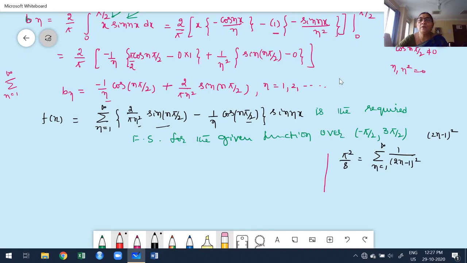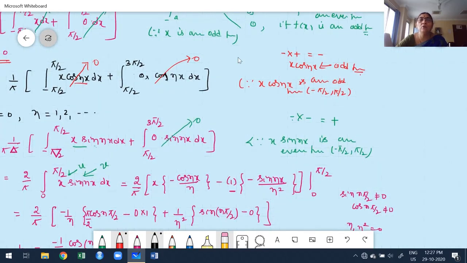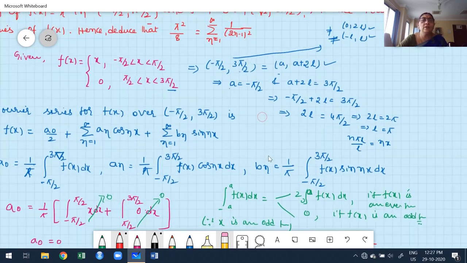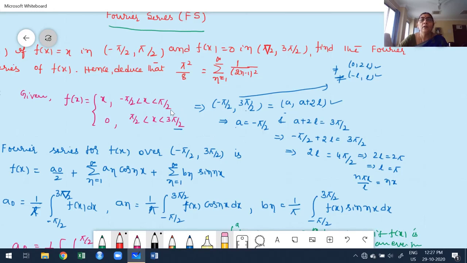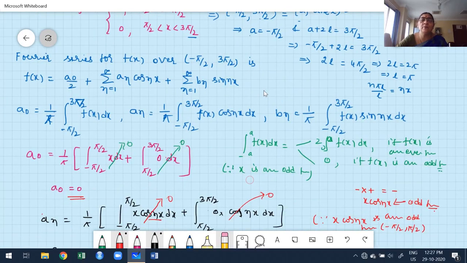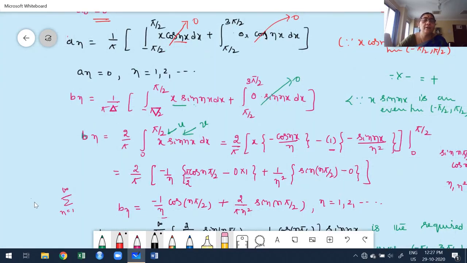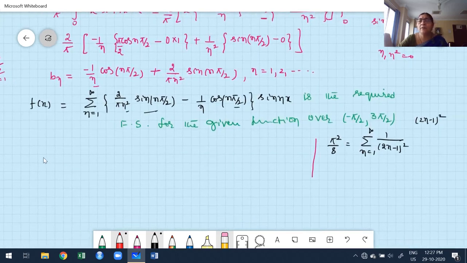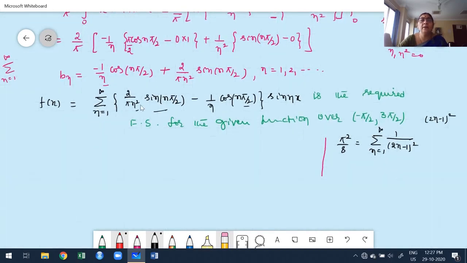Why am I going to substitute x equal to pi by 2 here? You know what my given function is. The given function is defined from minus pi by 2 to 3 pi by 2. Why am I going to substitute x equal to pi by 2? That's a very, very important thing, and that's why I'm discussing this problem with the students. Now observe carefully. Anyway, pi by 2 is in the range minus pi by 2 to 3 pi by 2. Once you put pi by 2, what do we get?